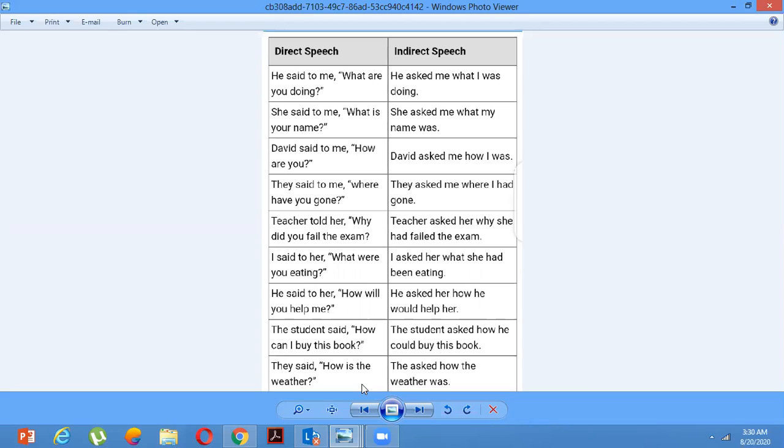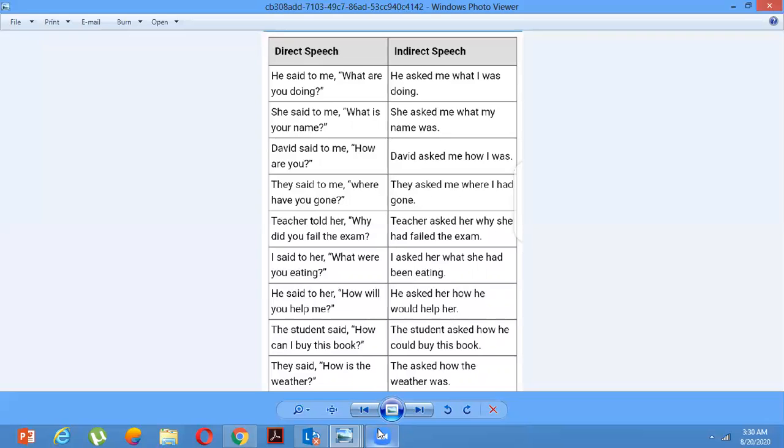He said to her, "How will you help me?" He asked her how he would help her. The student said, "How can I buy this book?" The student asked how he could buy this book. They said, "How is the weather?" They asked how the weather was.